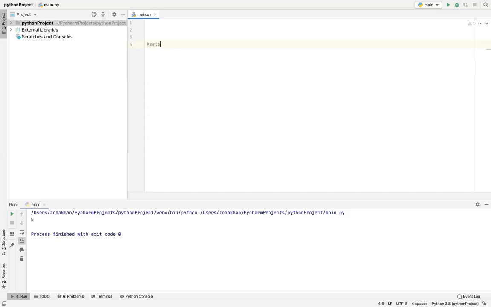Okay, now we'll start with sets. So we studied that a string is declared with double quotations. A list is declared with square brackets, right? And then we studied tuples. Tuples are declared with parentheses. Today we are studying sets, and sets, wait a minute, let me comment them out.